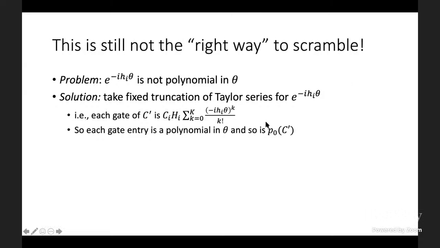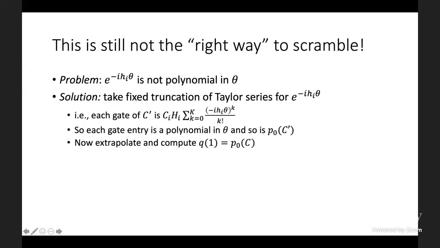And then by the Feynman path integral, right, so is the output probability of this truncated circuit, C prime. Right, so now we can do exactly what I suggested before. We can use a Lipton style argument. We fix m plus 1 small thetas. And then extrapolate to recover the polynomial in theta, q of theta, and then compute q at theta equals 1, which, by the way we've set things up, is equal to the output probability of our worst case quantum circuit C.